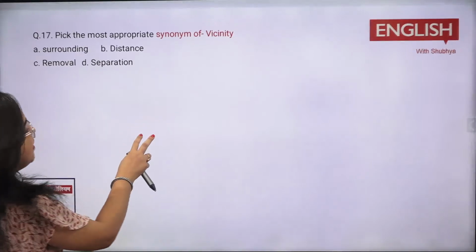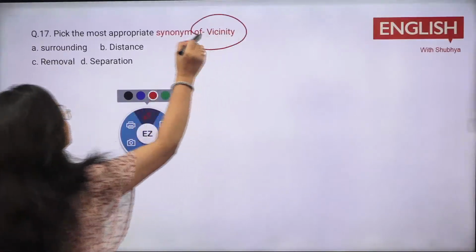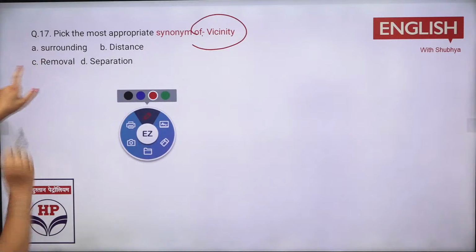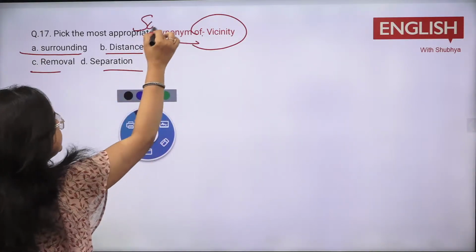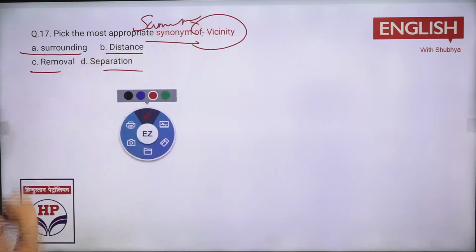This was your synonym of vicinity. अब vicinity का मतलब क्या होता है? Same we do it now. Surrounding, एक है surrounding, एक है distance, removal, separation. Synonym is same meaning. किस चीज का meaning आएगा? Vicinity किसका meaning होता है? Like if anyone has got an idea, like what is the meaning of vicinity? What is the meaning of vicinity? Anyone? Just guesswork. You can do the guesswork also.